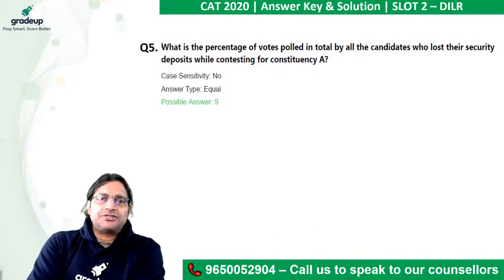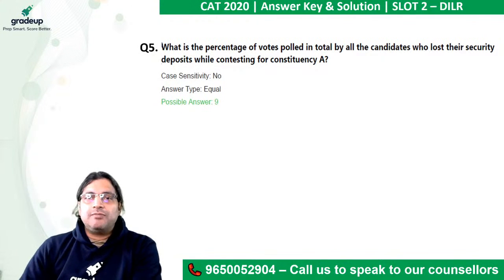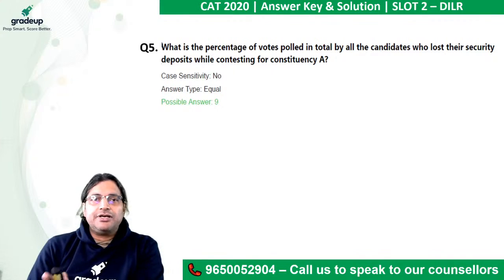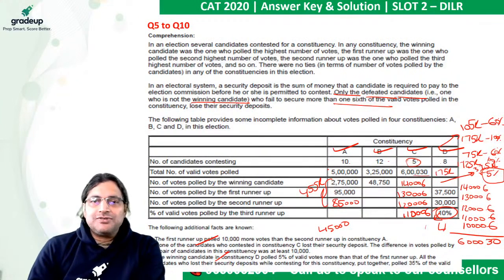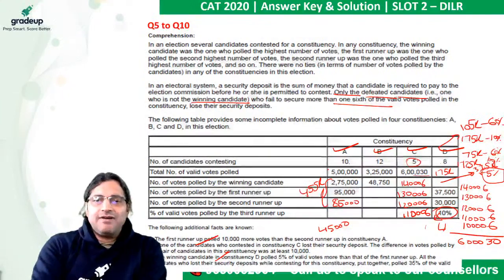So the first question: what is the percentage of votes polled in total by all the candidates who lost their security deposits while contesting for constituency A? In constituency A, total number of votes is 5 lakh. 85,000 is certainly more than 1/6 of 5 lakh.